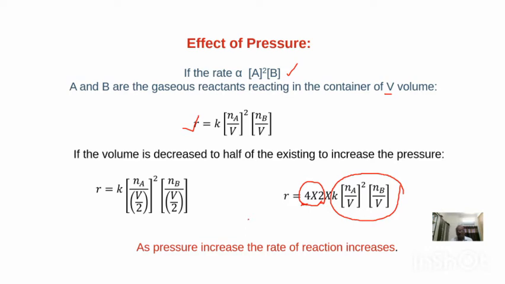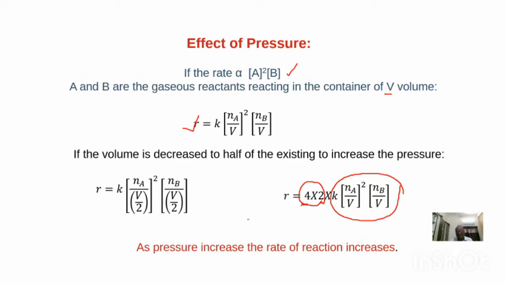Another point also we have to discuss here. What is that? The relation between the volume and concentration of gas. If the volume is more, for a particular mass of the gas, concentration is less. At constant mass, if the volume is more, concentration will be less. Means the concentration and volume are related. How? Inversely proportional. So when you are decreasing the volume means what? You are increasing the concentration.